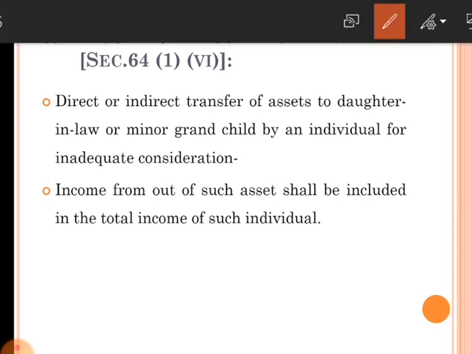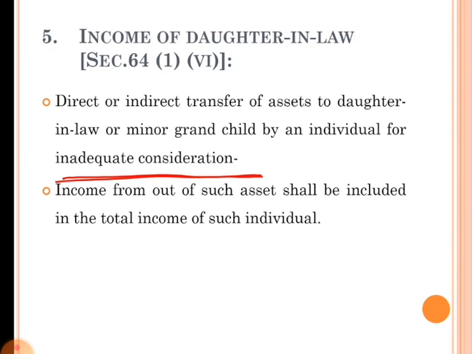Here also, for inadequate consideration, there is no consideration or nothing in return. In that case, that kind of transfer is not acceptable. Here the individual who is transferring the asset is responsible for the payment of tax for such income. Here the authority is considering this transfer for inadequate consideration as avoidance of tax. That is why this transfer is not acceptable for the purpose of income tax payment.